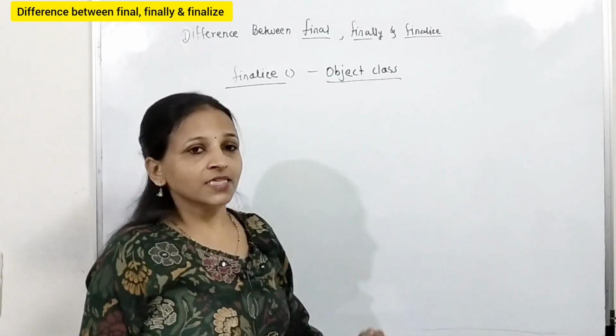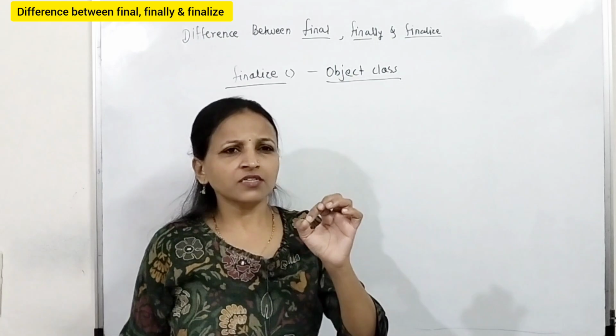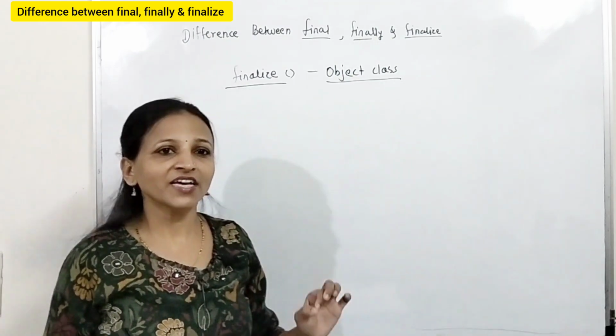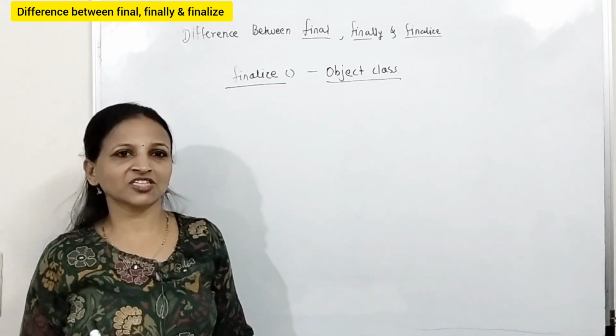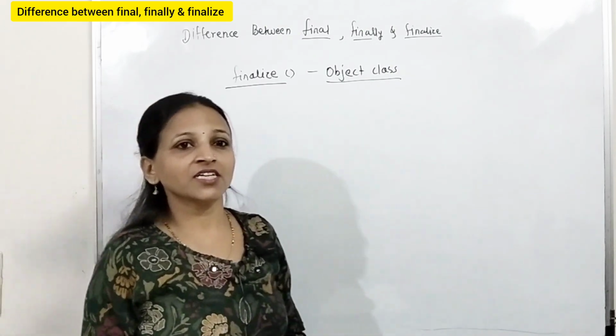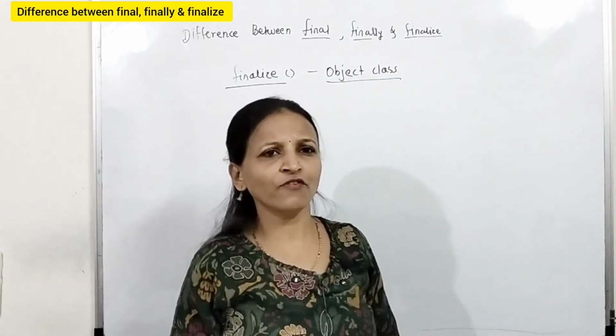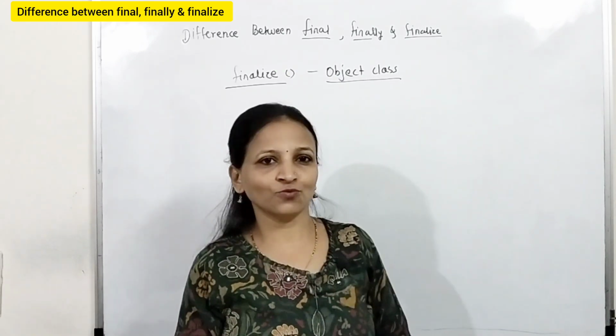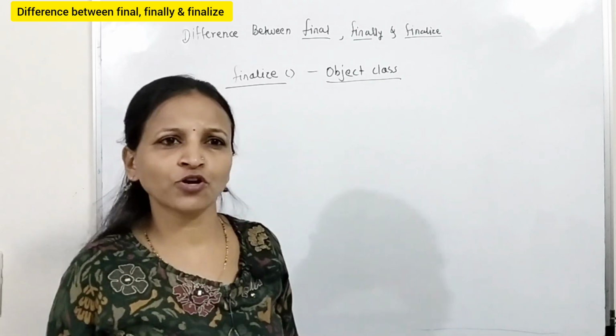Now here there is a method finalize which is already written inside the Object class. Java has one very important, very powerful feature, that is automatic garbage collection. There is a garbage collector inside the JVM, and it is always looking at whether there is any object which is not in use, then it will destroy that object.